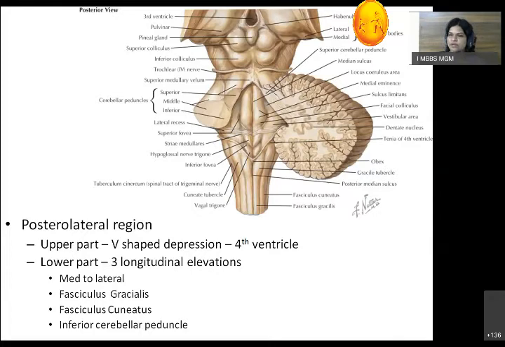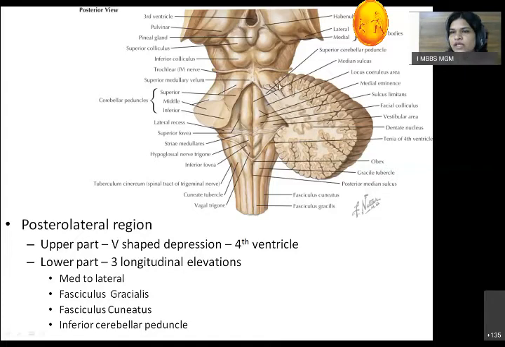Lateral to this gracile tubercle, there is the nucleus of fasciculus cuneatus. This is called the cuneate tubercle, which is because of the nucleus cuneatus. Then lateral to that, there is another elevation called the tuberculum cinereum. In the upper part, it is called the inferior cerebellar peduncle. A peduncle is a gate through which fibers from the medulla pass towards the cerebellum. There are three peduncles for the cerebellum: superior, middle and inferior.